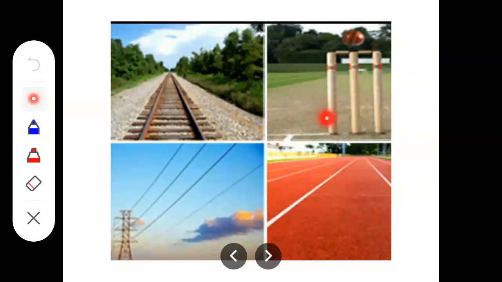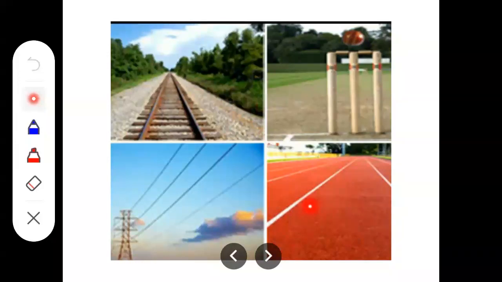Here you can easily see it. Those are parallel in position to each other. Also in this picture, the electricity wires are always parallel to each other. And on the ground, the athletic track where the strips are made, those are also parallel to each other.